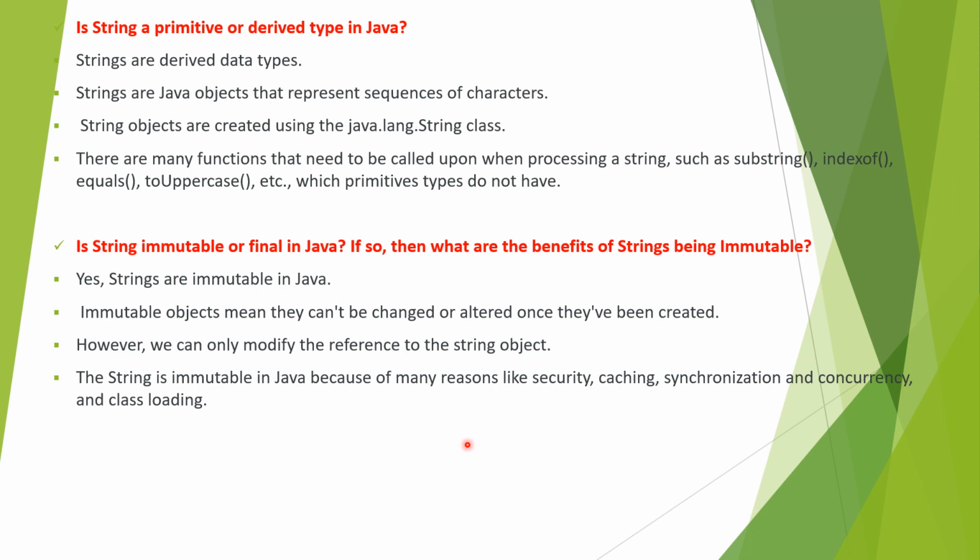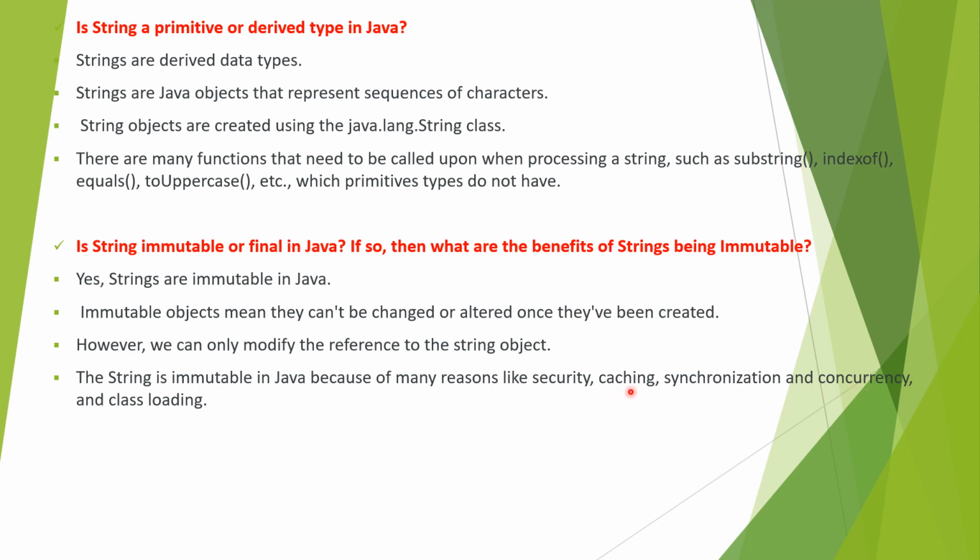So if we create any particular string, we say that it is immutable and cannot be changed, but we can modify the reference of that particular string object. The string is immutable in Java. Why did the Java people declare it as immutable? Because of some reasons, like security, caching, synchronization, concurrency, and class loading.